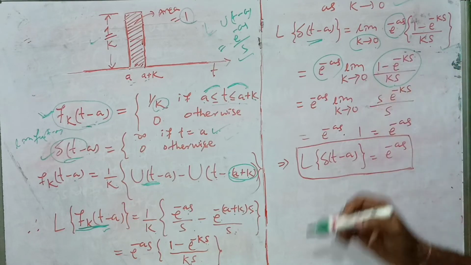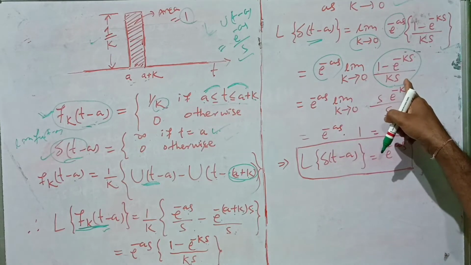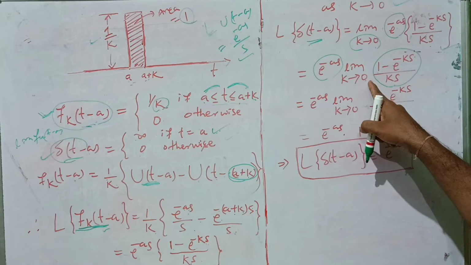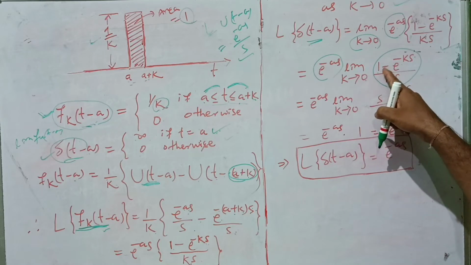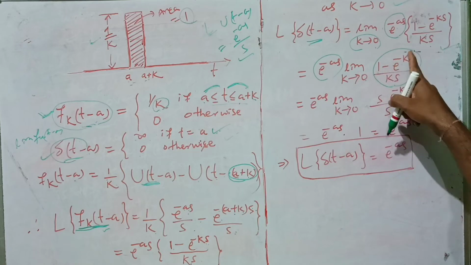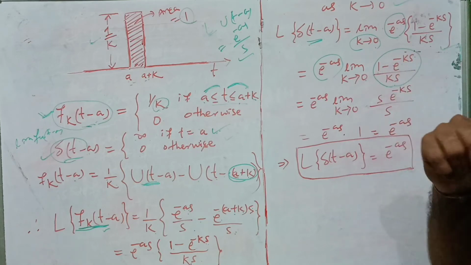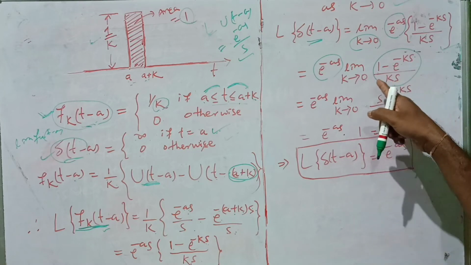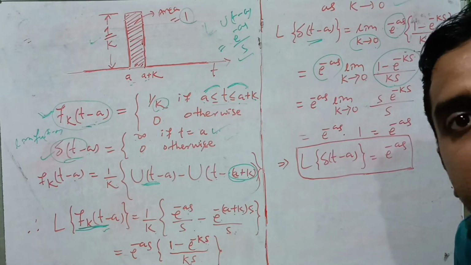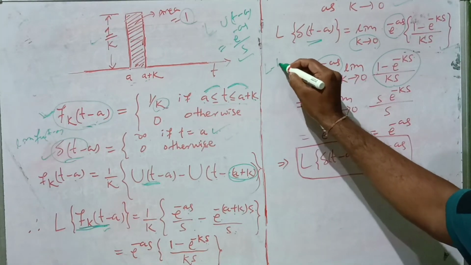So this limit will affect this term only. Now if we put k directly tending to 0, it will be 1 − e^0. e^0 means 1, so 1 − 1 is 0, again divided by 0. So it is the 0/0 form. As we know, to find the limit of a term in 0/0 form, what do we have to use? It is L'Hospital's rule.